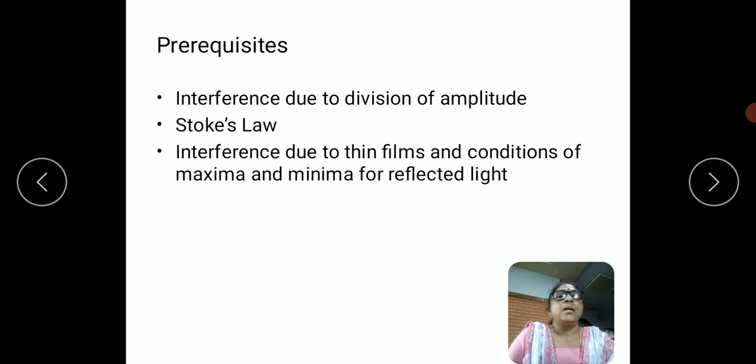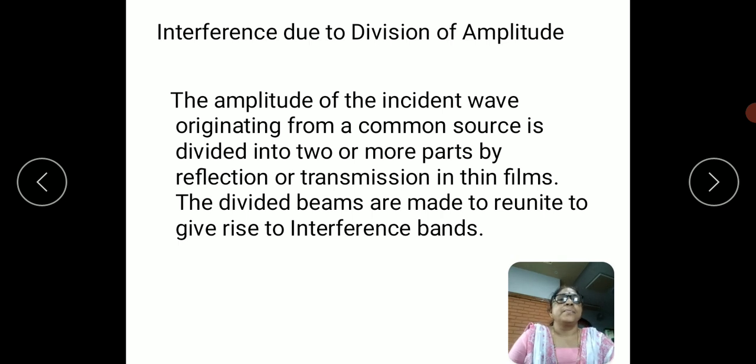We need prerequisites from what we have learnt in the last few sessions: interference due to division of amplitude and Stokes law, then interference due to thin films and conditions for maxima and minima for thin film for the reflected light. Let us see the interference due to a division of amplitude.